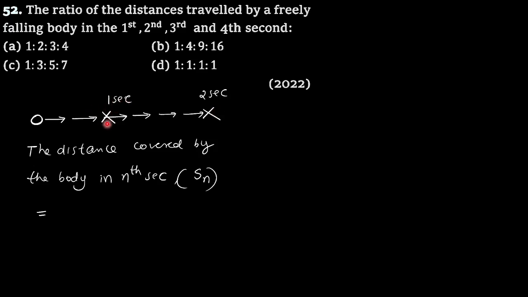So the distance covered from 1 second to 2 seconds is the distance covered by the body in the second second. Understood? 1 second to 2 seconds. Is that okay? So let me generalize this.